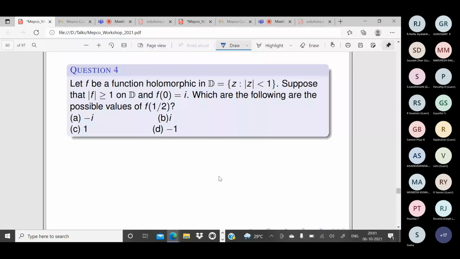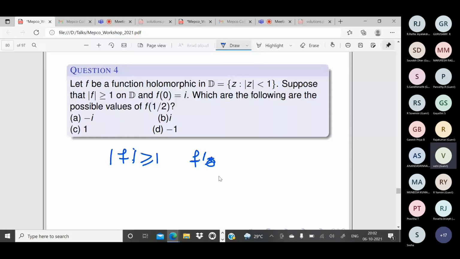So you are given a function which is holomorphic in the unit disk, and mod f is greater than or equal to 1, and f of 0 equal to i. Okay, what are all the possible values of f of 1 by 2?